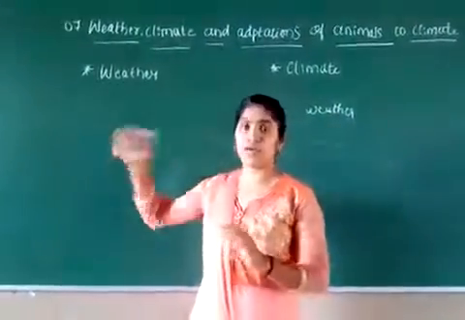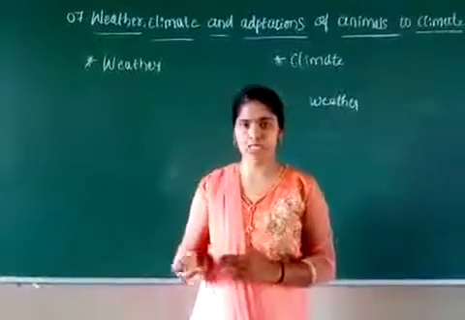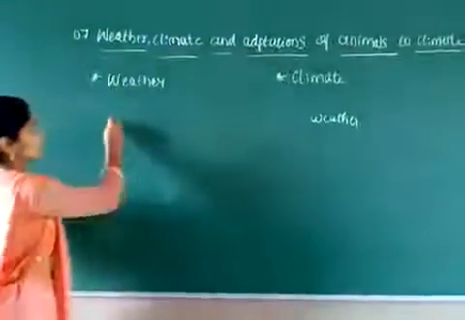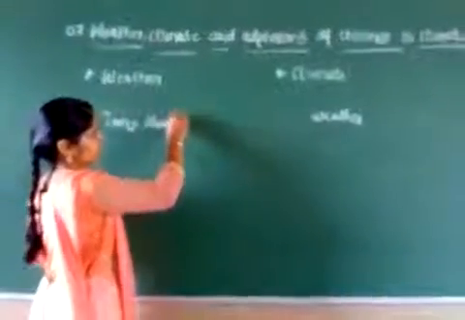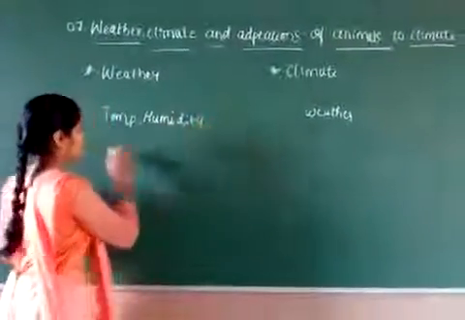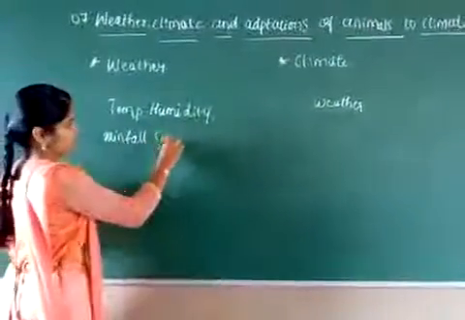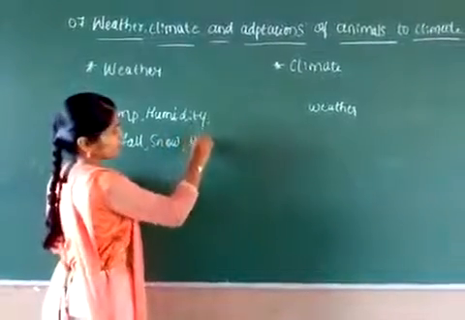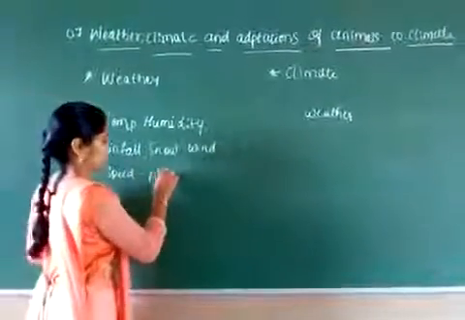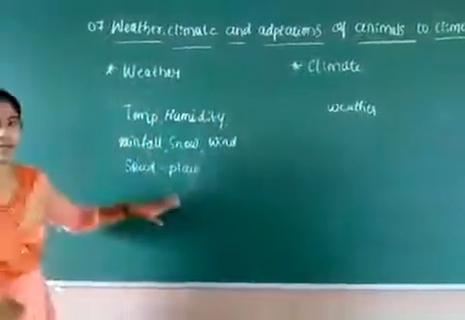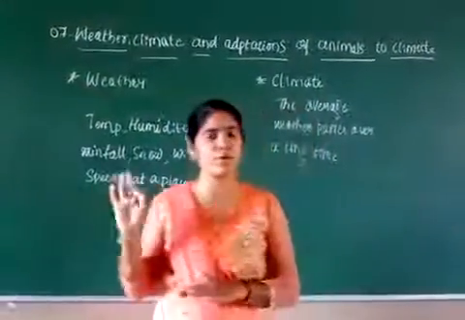Weather means the day-to-day atmospheric condition of some place with respect to what? Temperature, humidity, rainfall and snowfall, and then the wind speed for a particular place. This is weather, and it is taken with respect to one place.